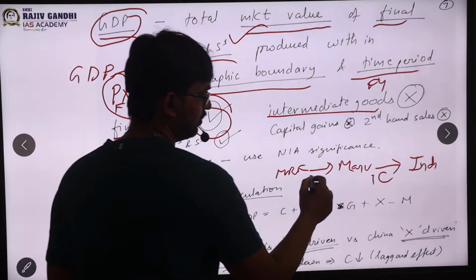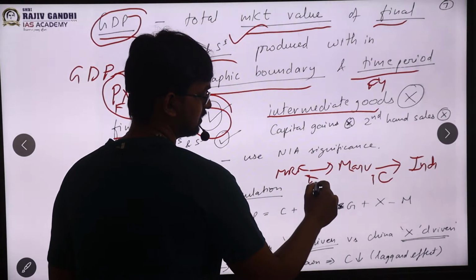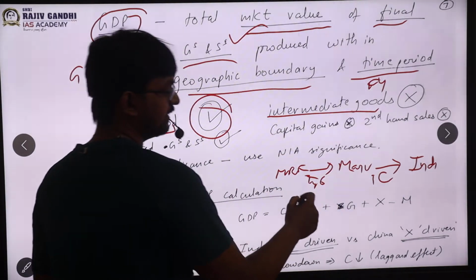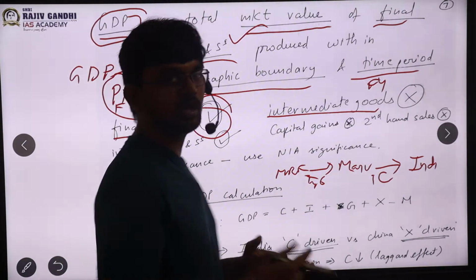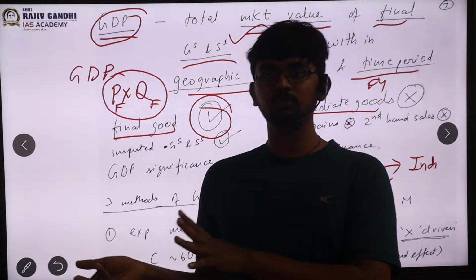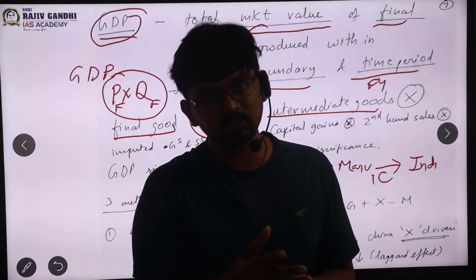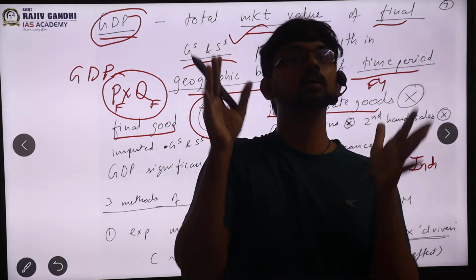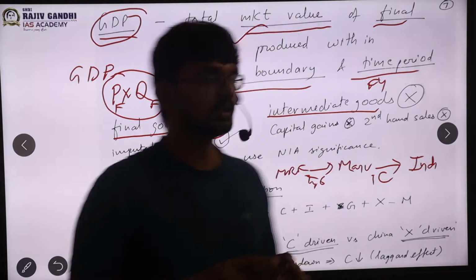But if I include this tire cost, there will be double counting. For the car, 50,000 includes the tire also, plus I would be saying 5,000 for the tire. That means I am overestimating the GDP, sir. That is why intermediary goods should be neglected.